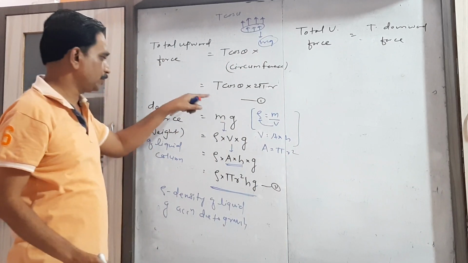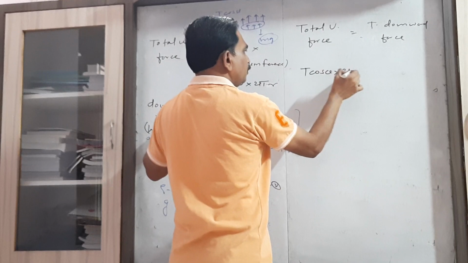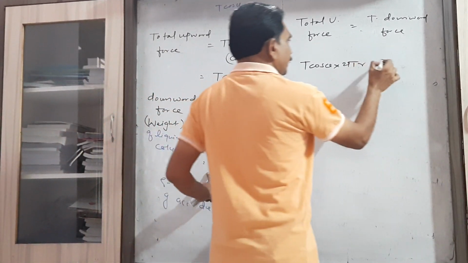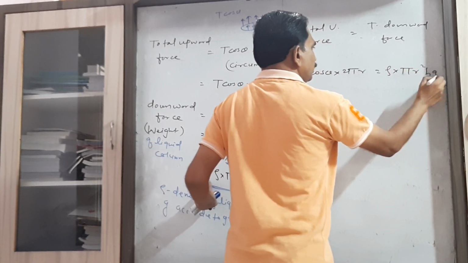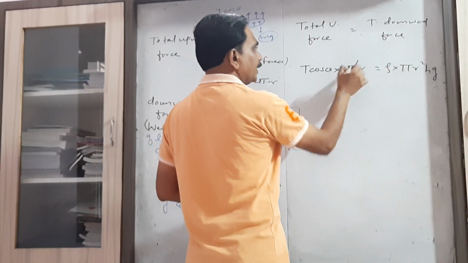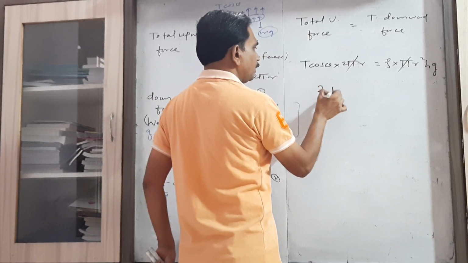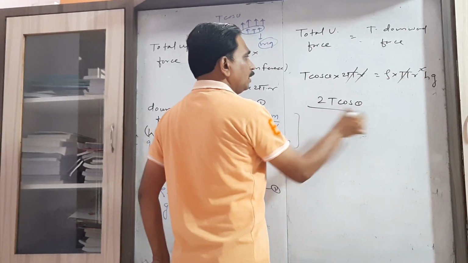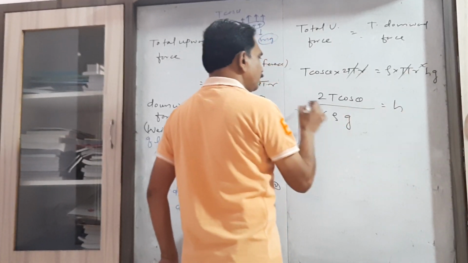The total upward force T cos theta into 2 pi r equals the downward force rho into pi r square h into g. Now we have to find the value of h, so we can cancel this pi. So we write here 2T cos theta, we can also cancel one r, upon r rho g equals h.